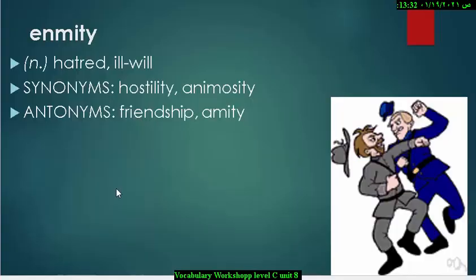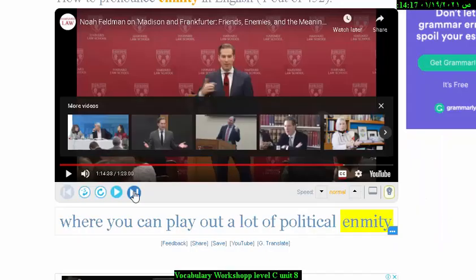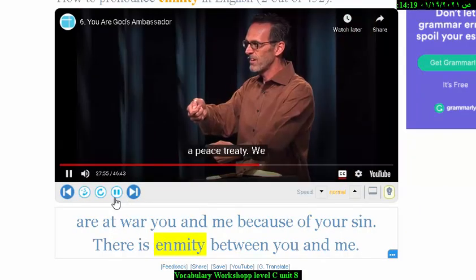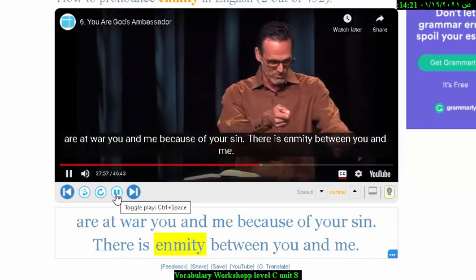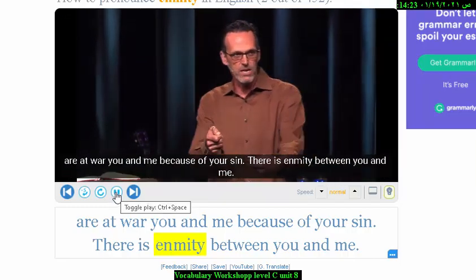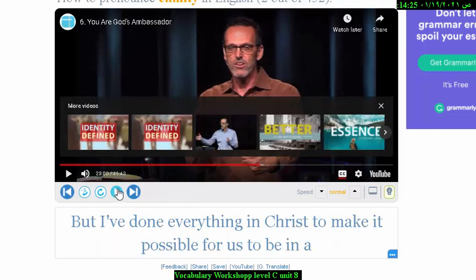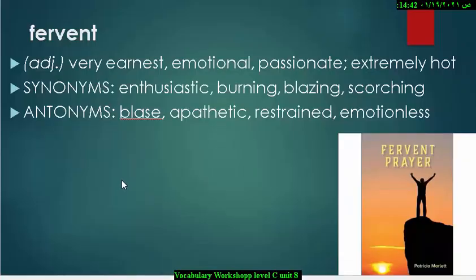Enmity means hatred or ill will. The synonyms are hostility, animosity, and the antonym is friendship. We are at war, you and me, because of your sin. There is enmity between you and me because we are in a war. That's the example.